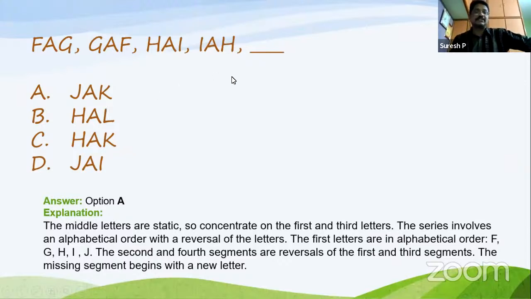So children, let me complete the explanation of all the letters. Then you can answer which is the correct answer, because the answers are already on the screen. So you know the answer. Understand the procedure of arranging the words, then it is easy for you to understand. Is it clear? The middle letter A is static, and the first and third letters come inverted for the next word. Okay, so JAK is the correct answer. Now come to the next one.